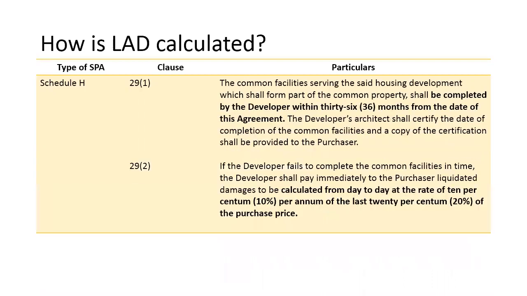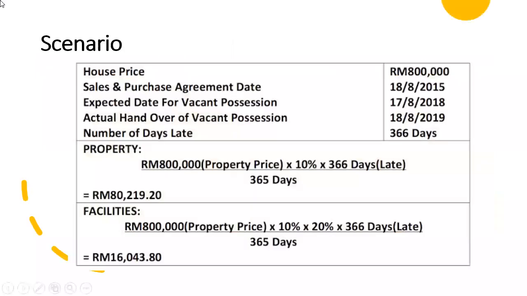So I give a scenario for this calculation. For a housing price of 800,000, if they sign the sales and purchase agreement on the 18th of August 2015, and let's say they sign Schedule H, which is 36 months, they must get the key, get the vacant possession, on 17th of August 2018.